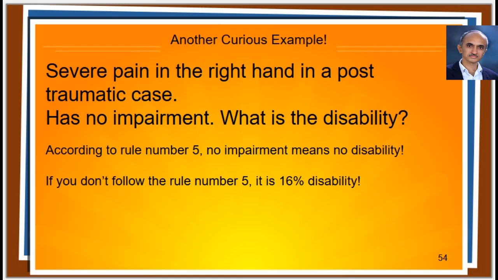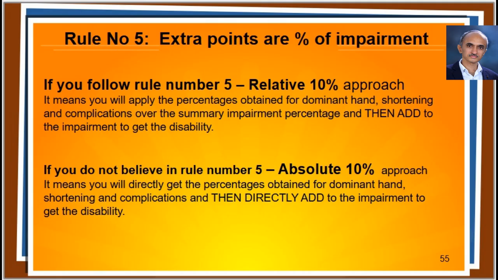First, we have to decide our approach to deal with the additional weightages. Depending on whether you are following the rule number 5 or not, we can have two approaches, namely relative 10% approach and absolute 10% approach. I prefer relative 10% approach.